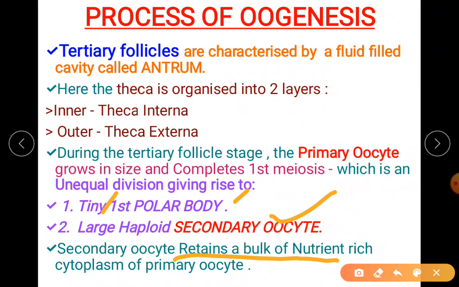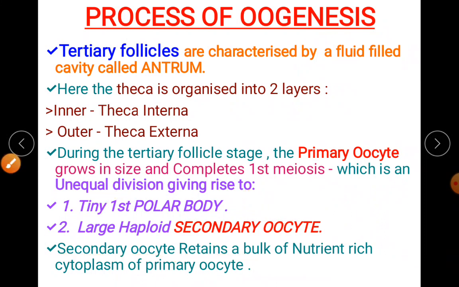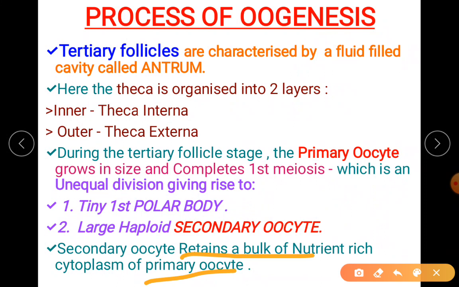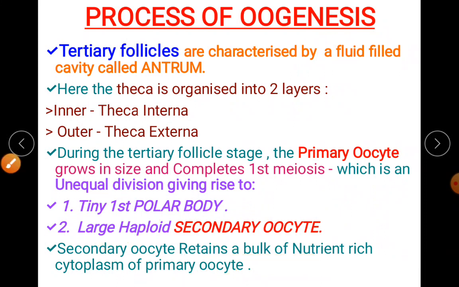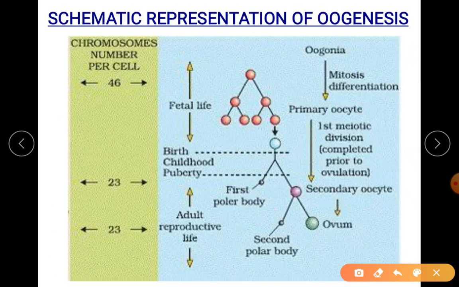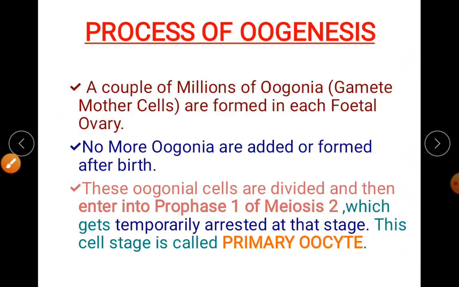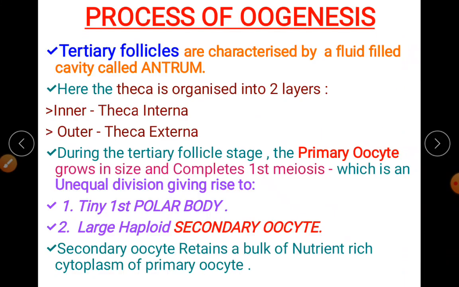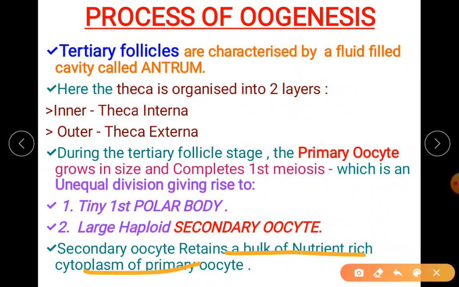So the bulk of nutrient rich cytoplasm is present in the secondary oocyte, retained from the primary oocyte. That's why you find it in two different sizes. Observe here, one is big, one is small. So the first polar body is tiny, the secondary oocyte is large and has the major part of the cytoplasm which is nutrient rich. That's what it's explaining here.